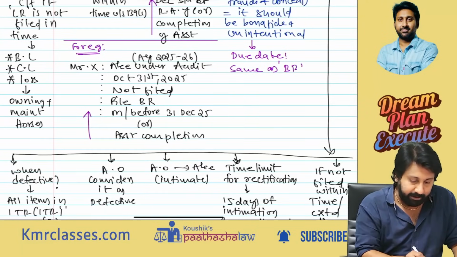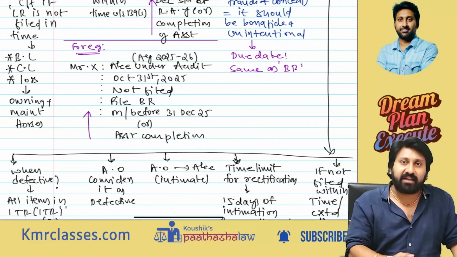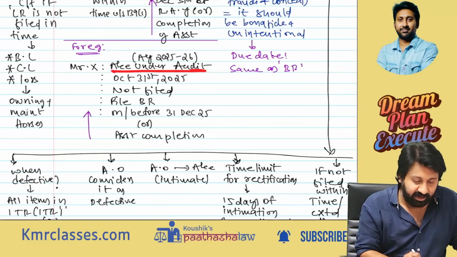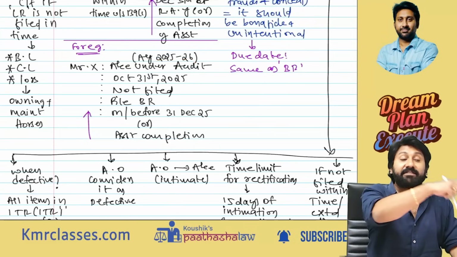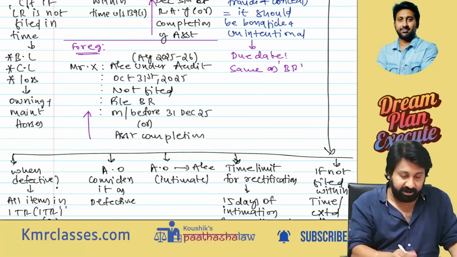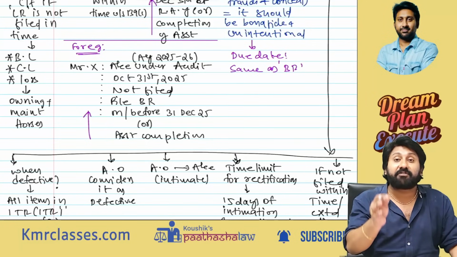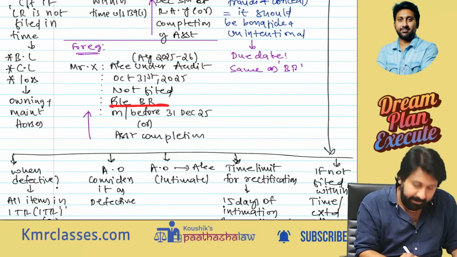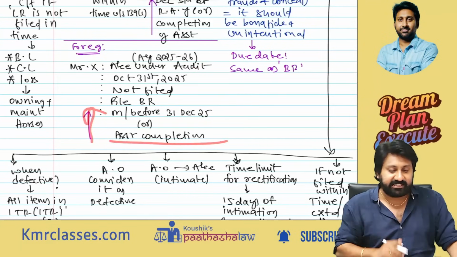I have given an example. Mr. X, assessment year 25-26. Okay, relevant assessment year 25-26. So assessee under audit. Assessment year 25-26 means previous year 24-25. For that, what is the relevant assessment year? This year 25. So October 31st 2025 will be the last date for filing return because he is under audit, but not filed. Now file a belated return on or before 31st December 2025 or assessment completion, whichever is earlier.